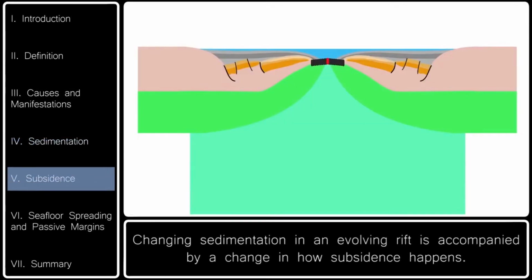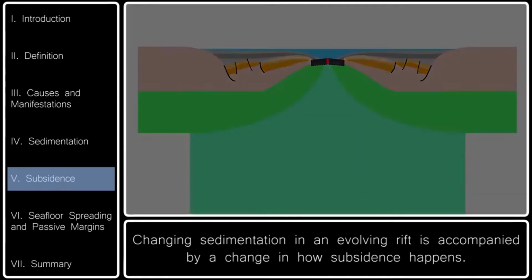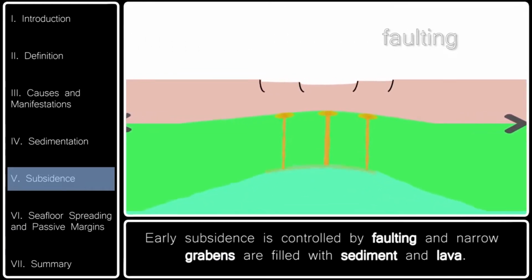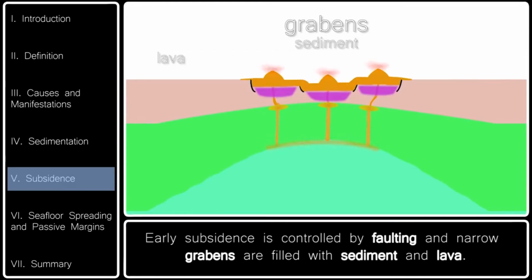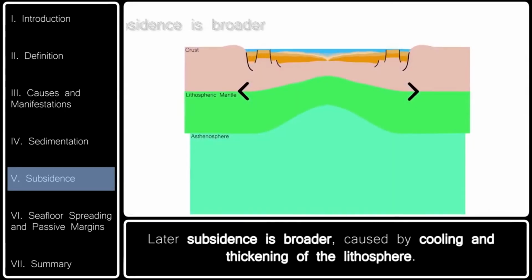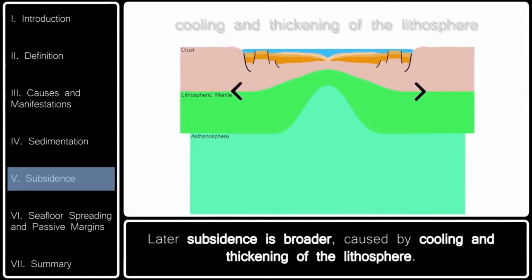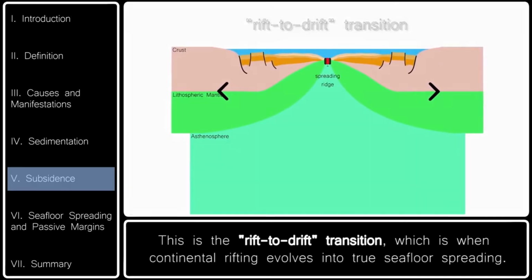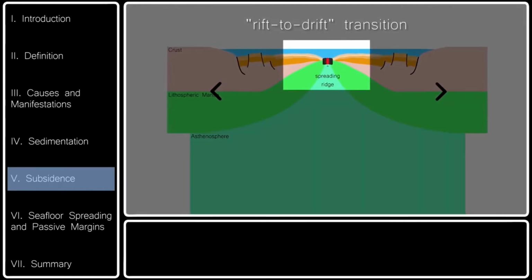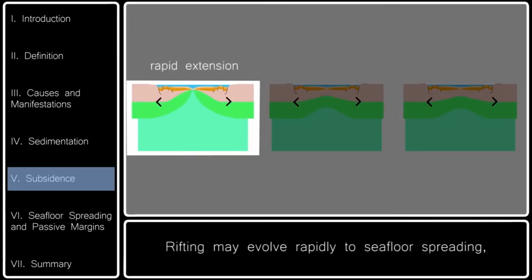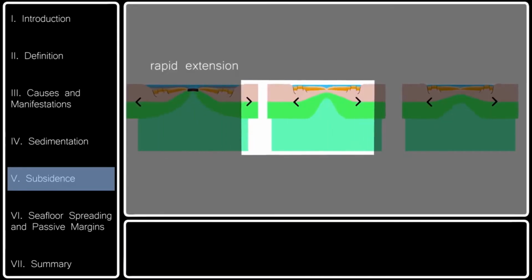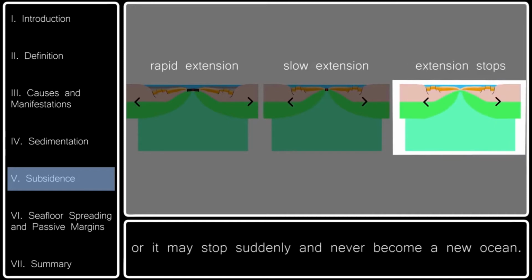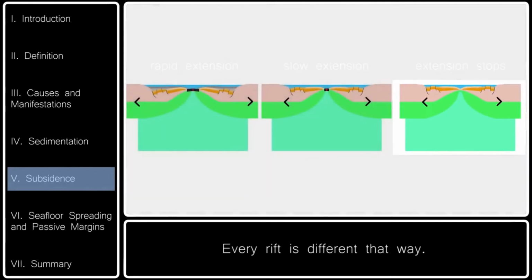Changing sedimentation in an evolving rift is accompanied by a change in how subsidence happens. Early subsidence is controlled by faulting, and narrow grabens are filled with sediment and lava. Later subsidence is broader, caused by cooling and thickening of the lithosphere. This is the rift-to-drift transition, which is when continental rifting evolves into true seafloor spreading. Rifting may evolve rapidly to seafloor spreading, or it may evolve slowly to seafloor spreading, or it may stop suddenly and never become a new ocean. Every rift is different that way.